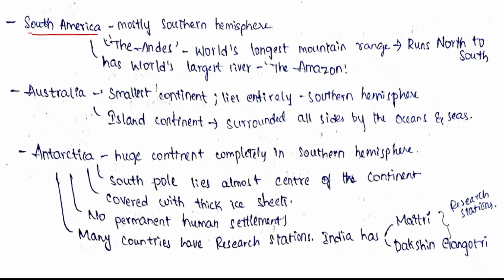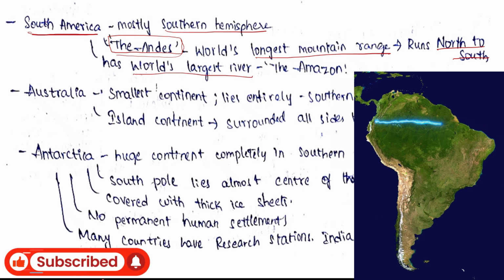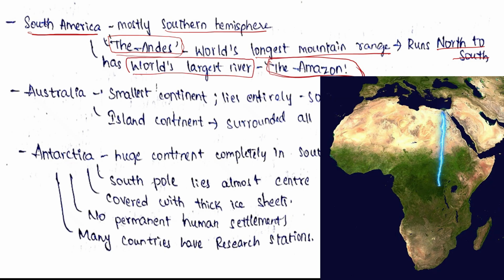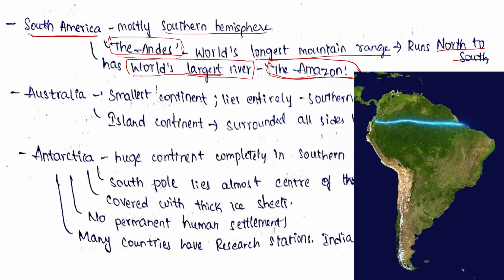Now let's know about South America. South America lies mostly in southern hemisphere. The Andes is the world's longest mountain range. It runs north to south of the South American continent, and it has the world's largest river, the Amazon River in South America. The Nile River in Africa is the world's longest river, whereas the Amazon River in South America is the world's largest river. That is longest, this is largest.